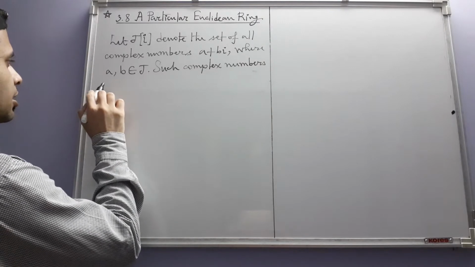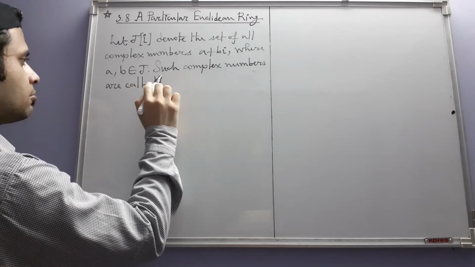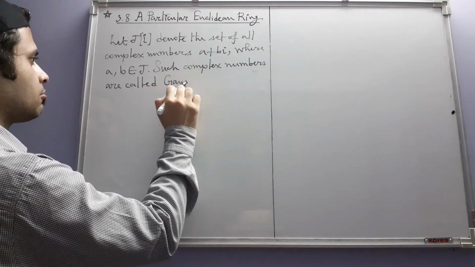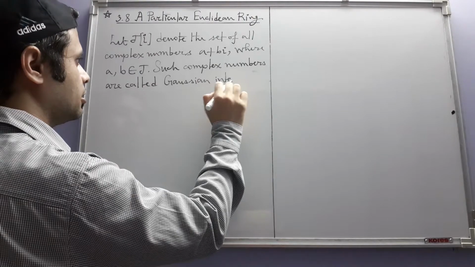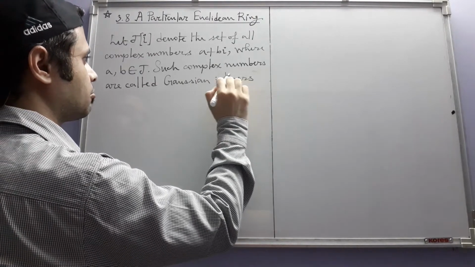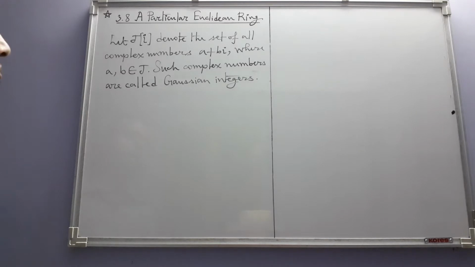Such complex numbers are called Gaussian integers, named after Carl Friedrich Gauss.